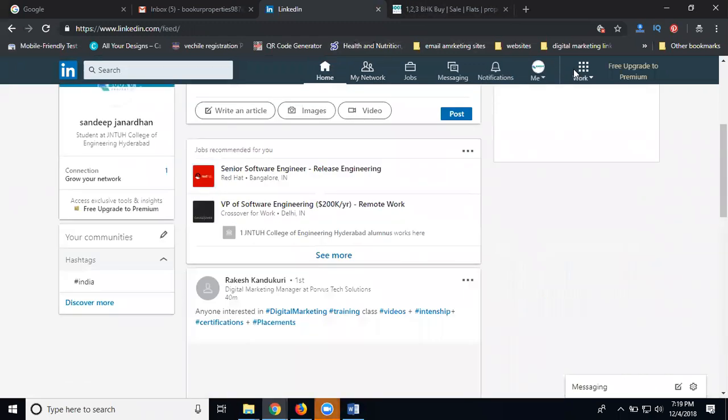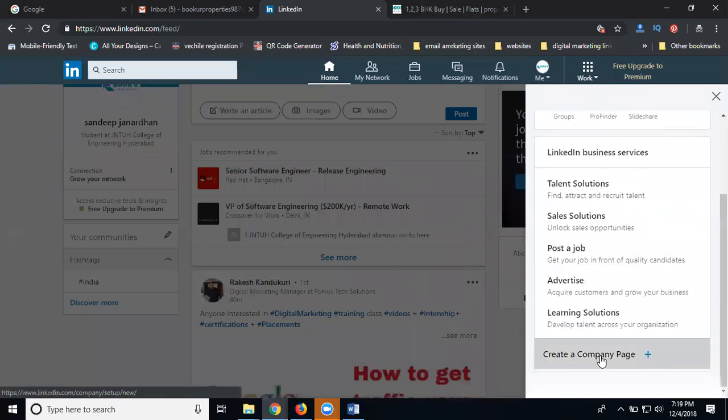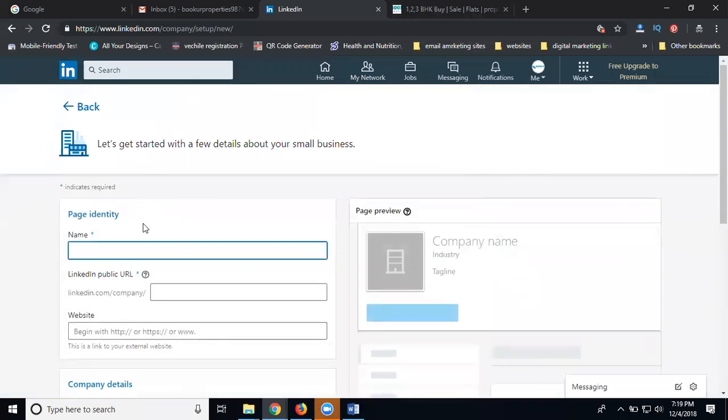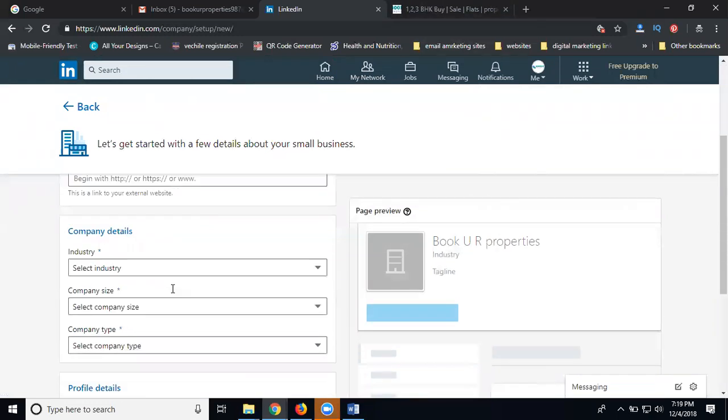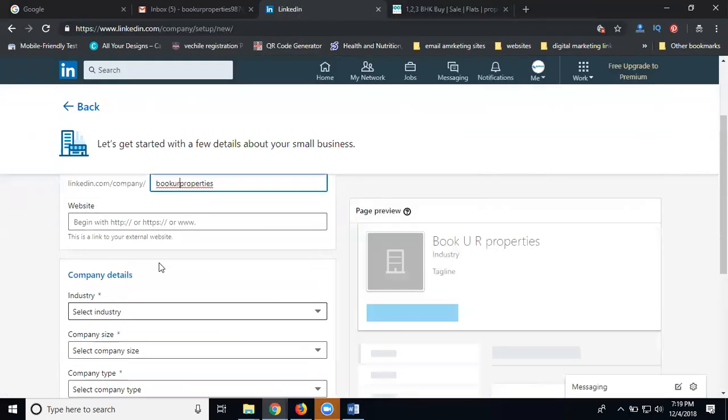After your one connection is done, work with the same option. We'll check create company page. You can go with small business. Properties. Add your website URL.